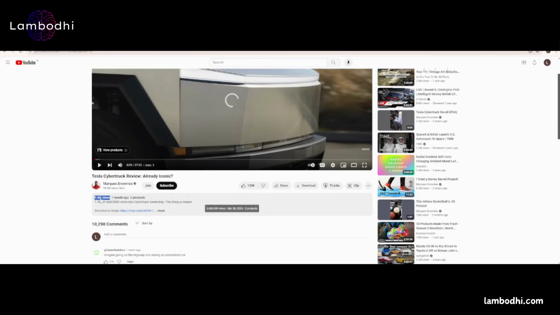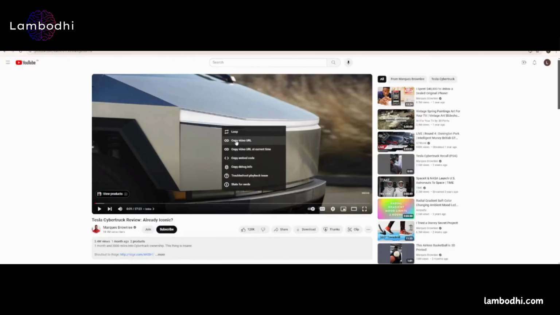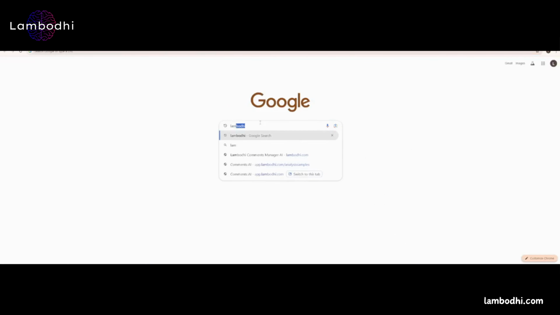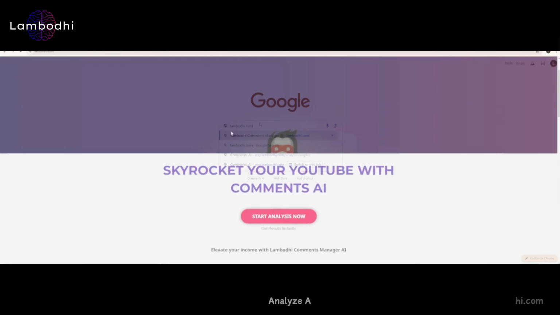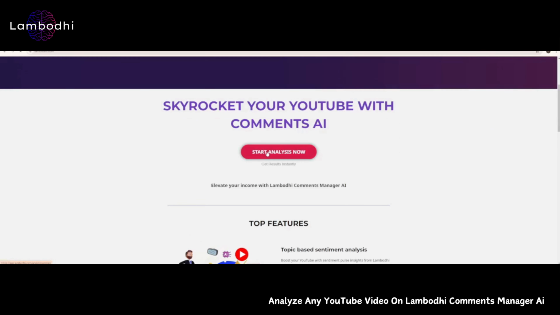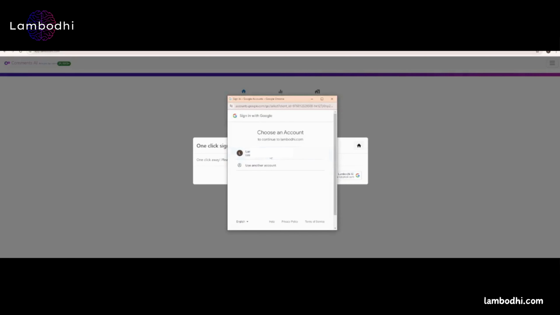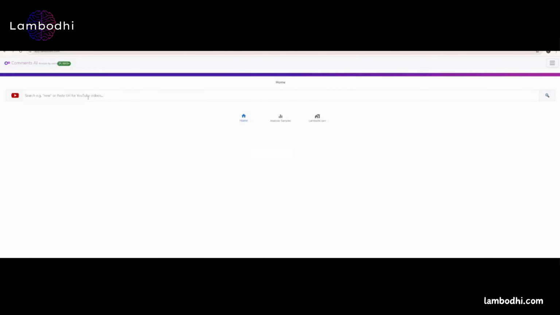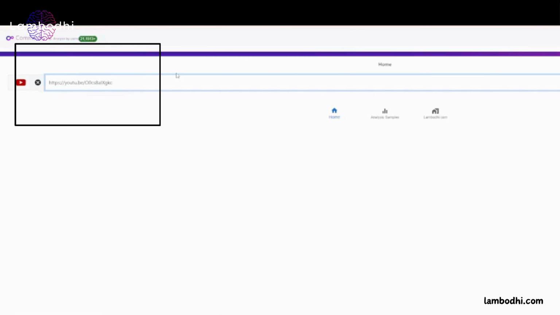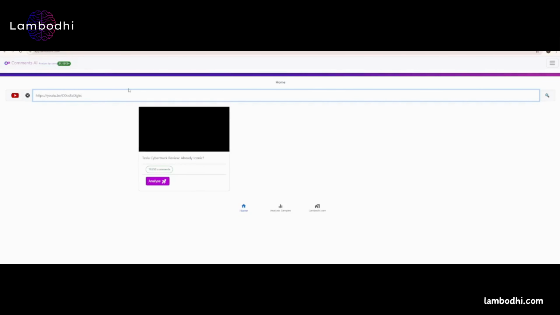To analyze this specific video, right-click on the video, then select the Copy Video URL option. Go to Lambodhi.com, click on the Start Analysis Now button, or directly go to app.lambodhi.com. Please sign in or sign up with your Google account. Don't worry, with Google Security, you can log in securely without any leaks of your private information. Now, paste the URL that you copied into the search box and click on the search icon.